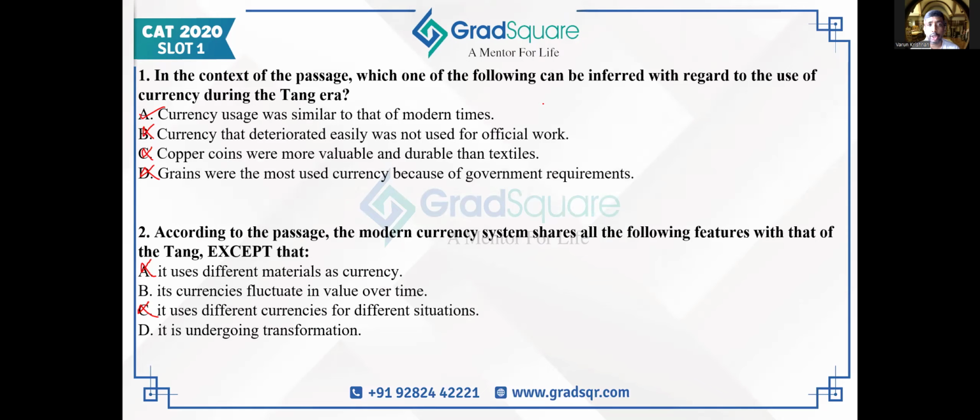So here the paper setter is actually expecting us to use a bit of common sense and look at the way that the options have been phrased. If you look at option D, it is written in a present continuous tense that it is undergoing transformation. So Tang dynasty is long over. It cannot undergo transformation any longer, and that's why they are saying D is the answer and B is not. And they're saying that by common sense, we know that even currency values in the modern day will be fluctuating. Every country's currency values does fluctuate over time. So they are saying that by common sense, B is true for both, although that's not been indicated in the passage. And D cannot be inferred at all about Tang dynasty, so D is the correct answer.